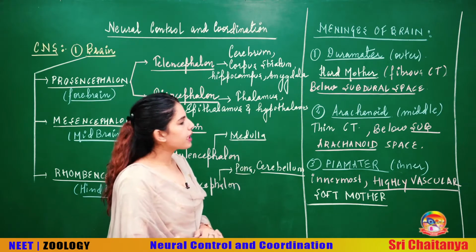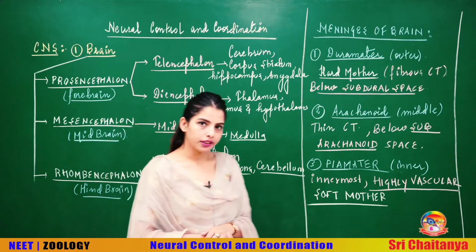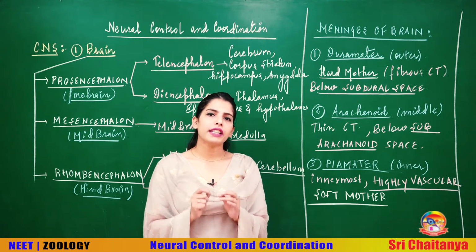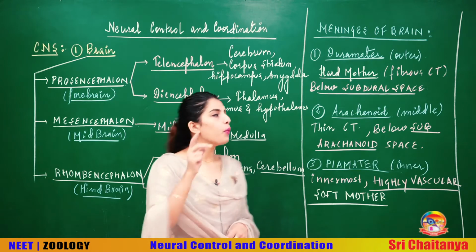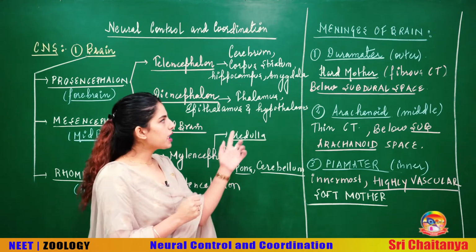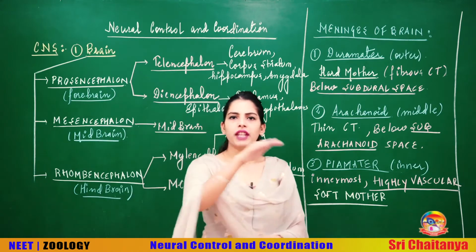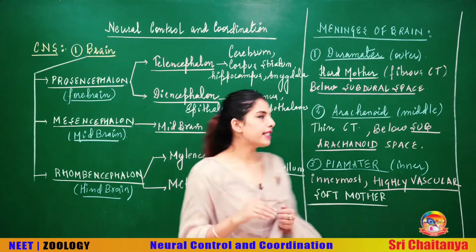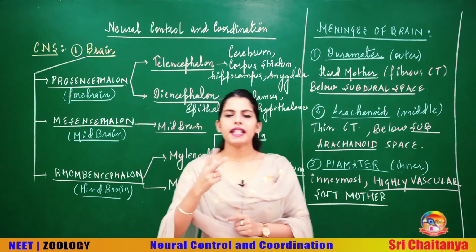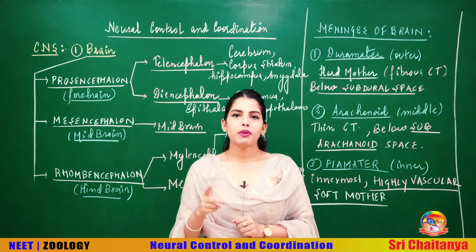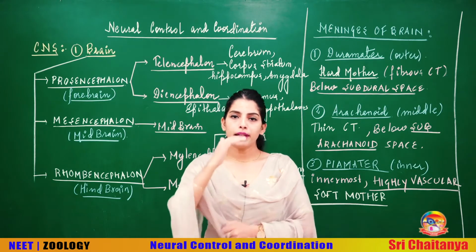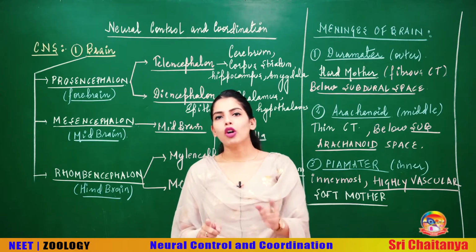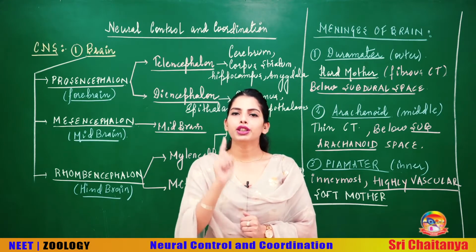The outermost is the dura mater, which is also called the hard mother. It is called the hard mother because it is very tough, very hard. It is a double membranous structure made up of fibrous connective tissue, which is why it is called dura mater. Imagine the outermost layer is the dura mater, and obviously below that there is a layer called arachnoid. There is a space in between these two, the space below the dura mater. For below we use the term sub. So, the space present below the dura mater is called the subdural space.